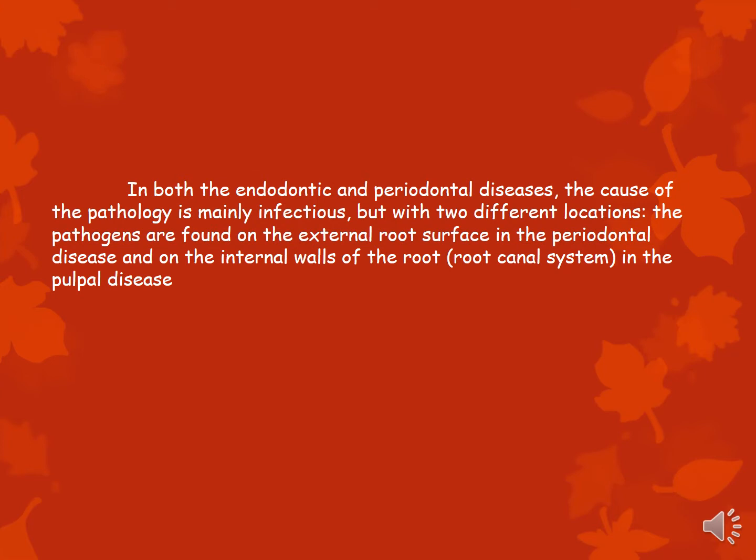So in both endodontic and periodontal diseases, the cause of the pathology is infectious, as in microorganisms, but the locations are different. In periodontal disease, they are found on the root surface, and in case of pulpal diseases, they are found within the root canal system.